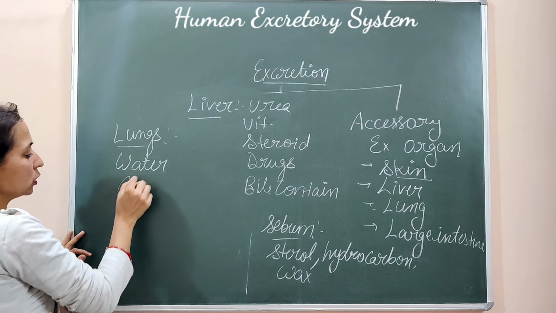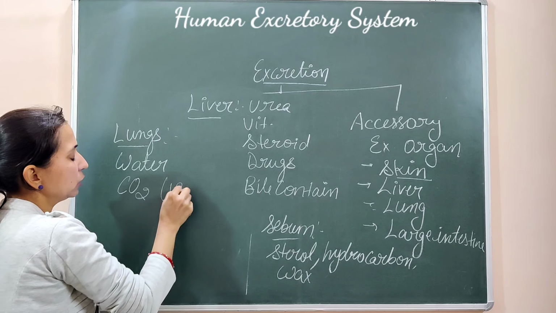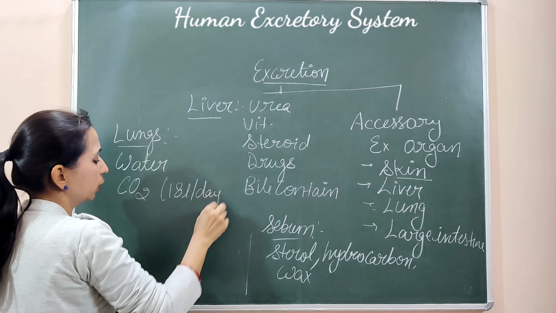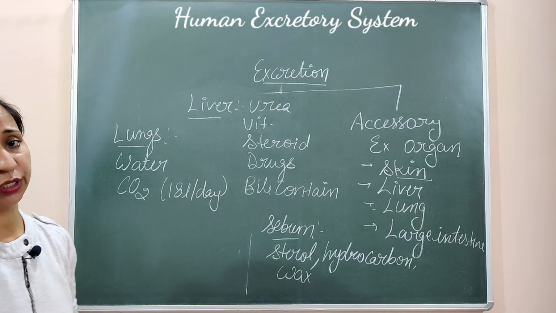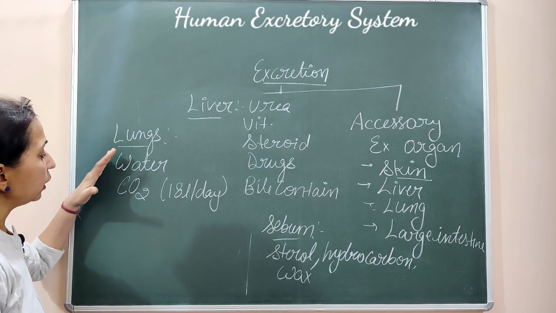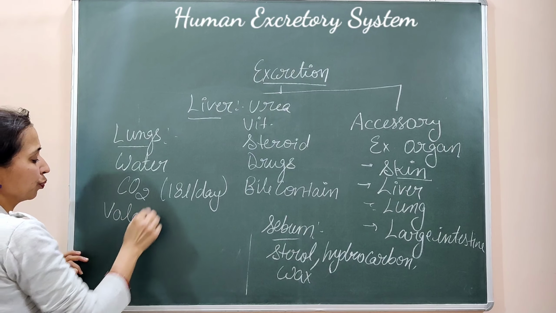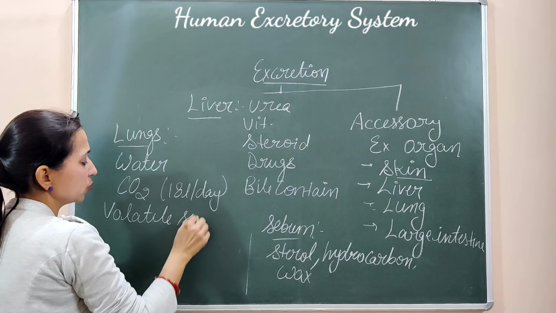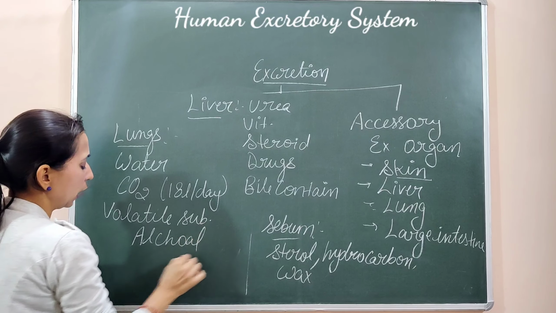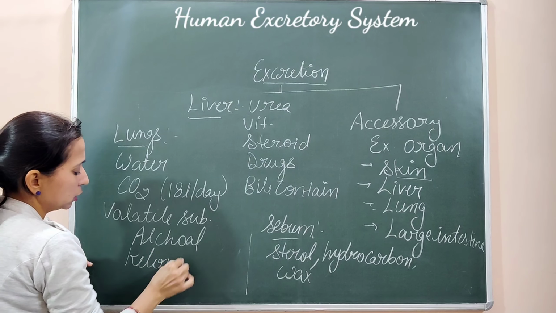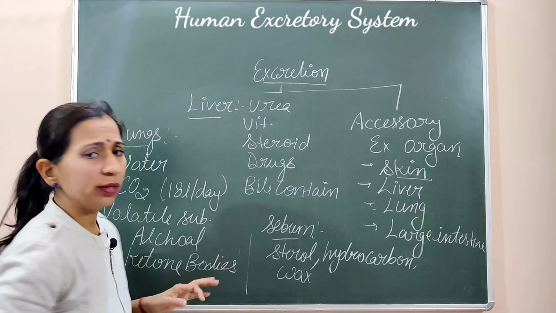Second thing which we can say is that CO2, or carbon dioxide, is secreted. Almost 18 liters of carbon dioxide can be secreted per day through the lungs. So this is the amount of carbon dioxide which can be excreted through the lungs. With water and carbon dioxide, lungs can secrete some volatile substances also, like alcohol and the ketone bodies.